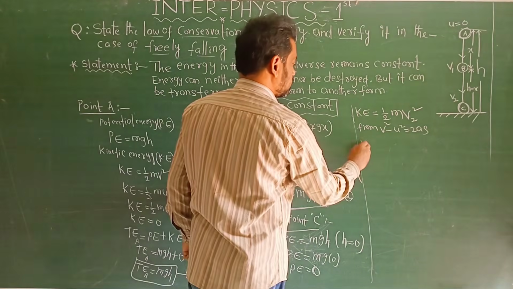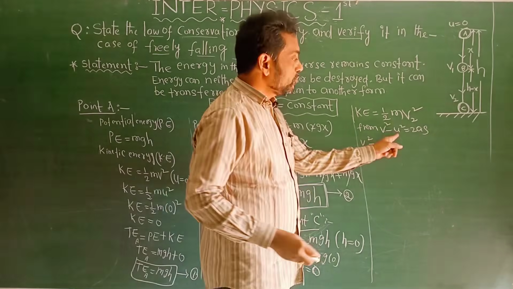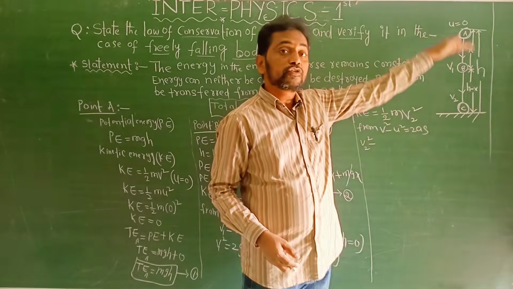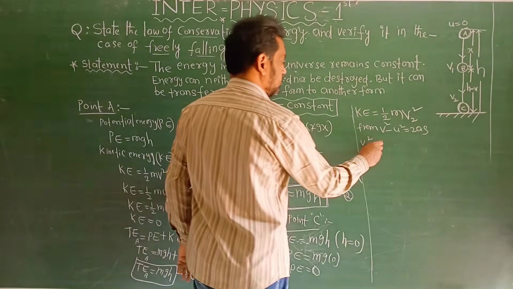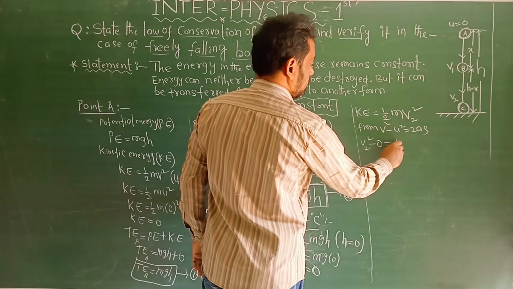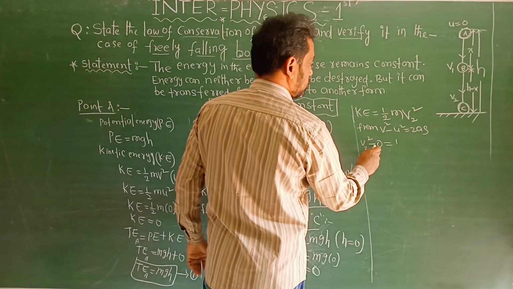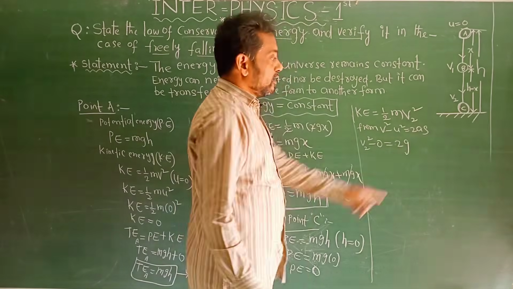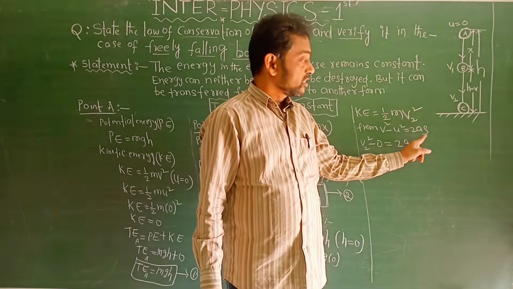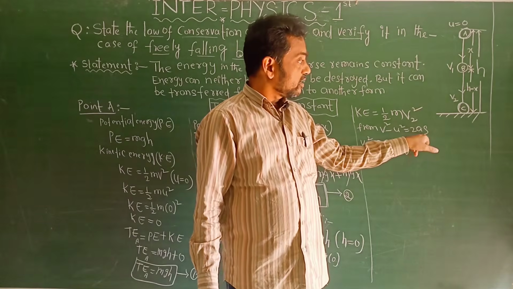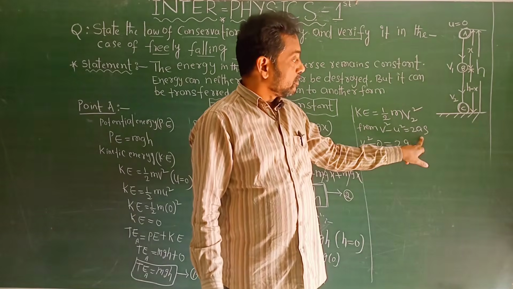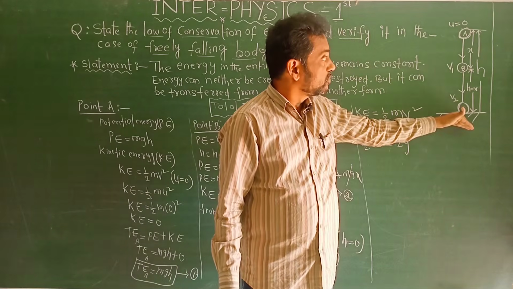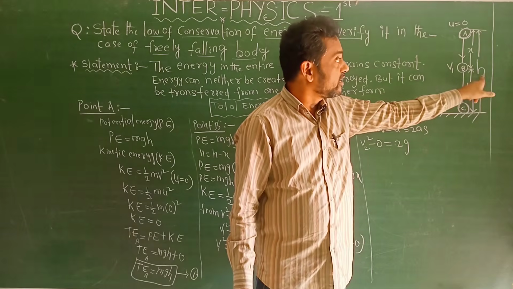Here v means v2 square minus u, and u is 0 here also because the body comes from point A, so we must take that as the initial position. 0 is equal to v square minus u square, u is 0, 2 into a, where a is equal to g, and s is displacement. See, the body is displaced from A to C. That's why A to C, what is the distance?